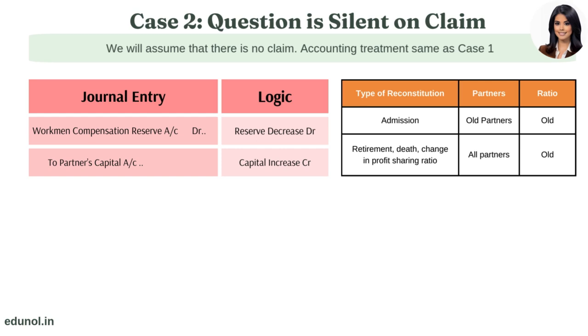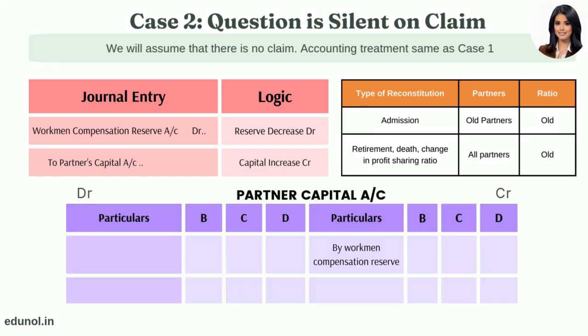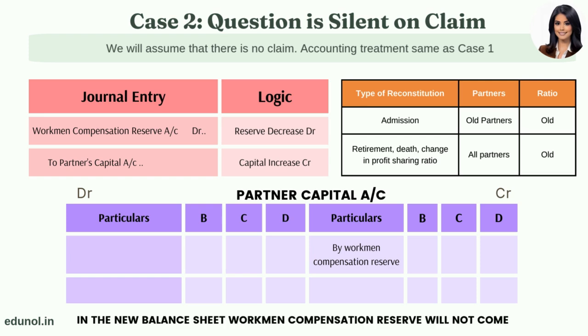In case of admission, the amount is distributed among the old partners. In other types of reconstitution like retirement, death, and change in profit-sharing ratio, the amount is distributed among all partners. In the partner capital account, the amount will be shown on the credit side. In the new balance sheet, workmen compensation reserve will not come, as it is fully distributed among the partners.